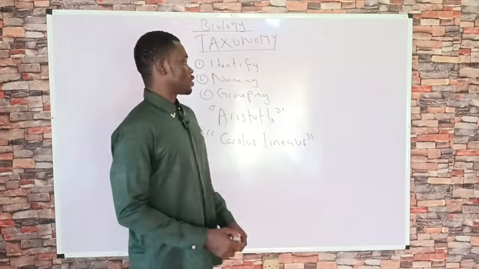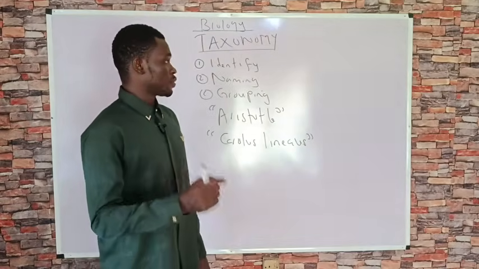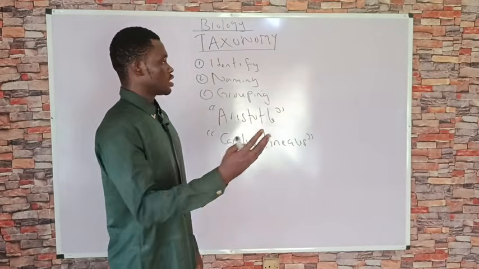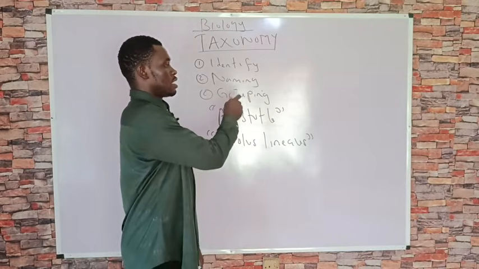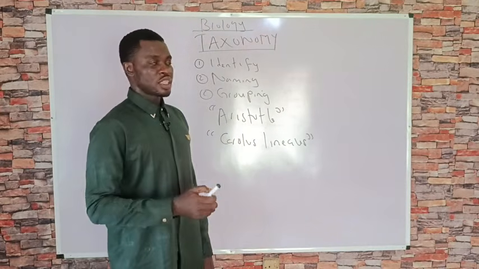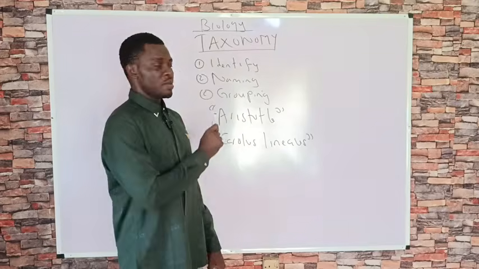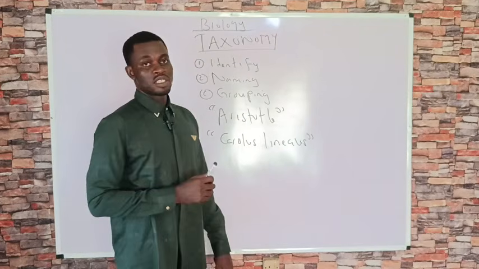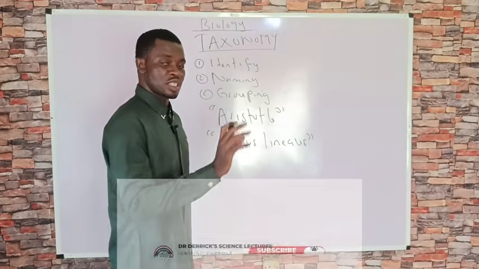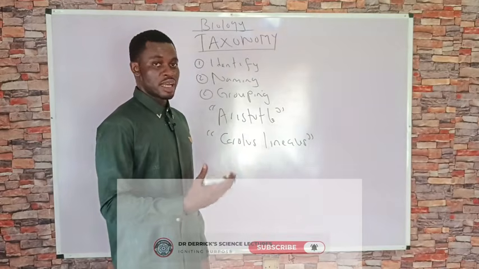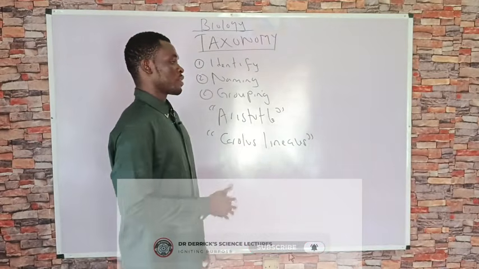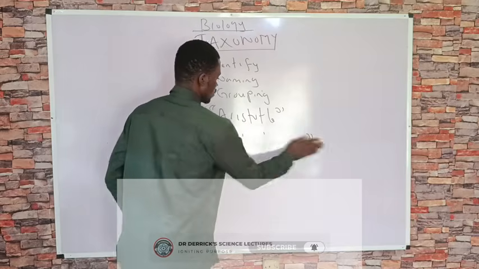So back to the definition for taxonomy, we said it is a process. It is made up of three components: identifying, naming, and grouping. So the process whereby we identify organisms, name the organisms, and place the organisms into a group or into groups that contain other organisms that look like it. That is essentially what we refer to as taxonomy.